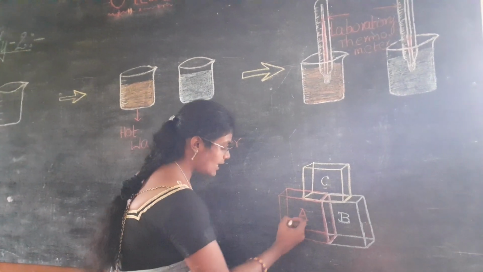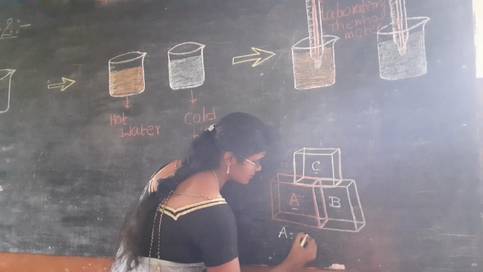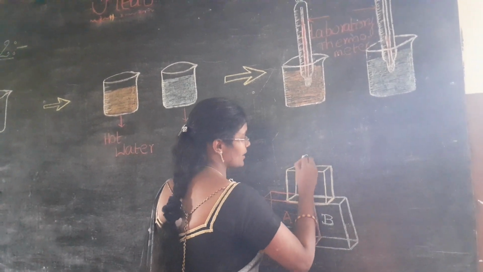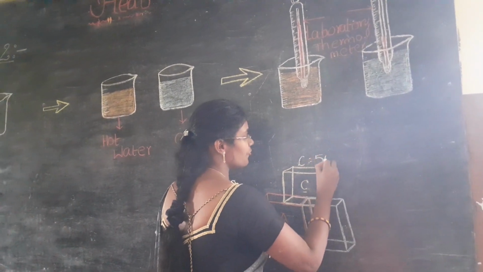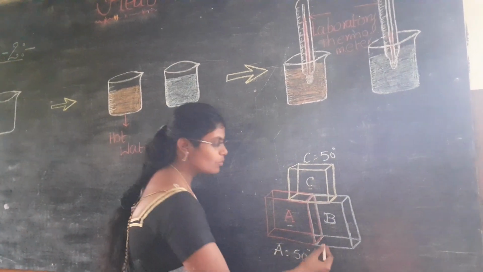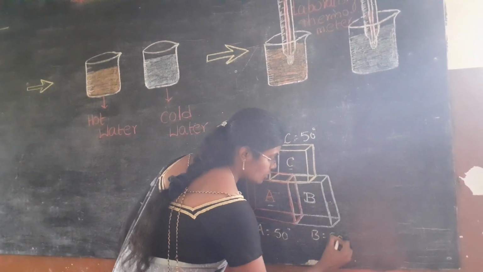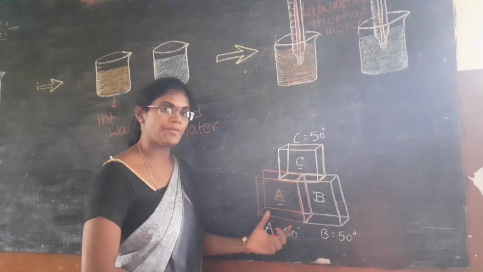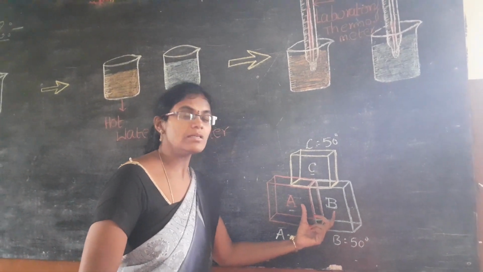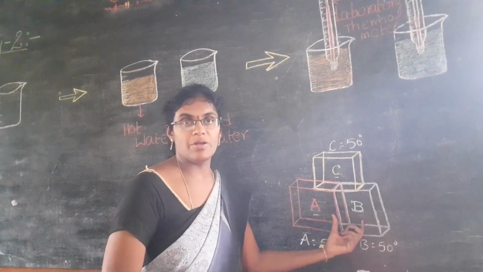For instance, if the temperature of A is 50 degrees, automatically the temperature of C is also 50 degrees. C is in thermal equilibrium with B, so the temperature of B is also 50 degrees. So finally what we understood: A and B also have the same temperature and they are in thermal equilibrium.